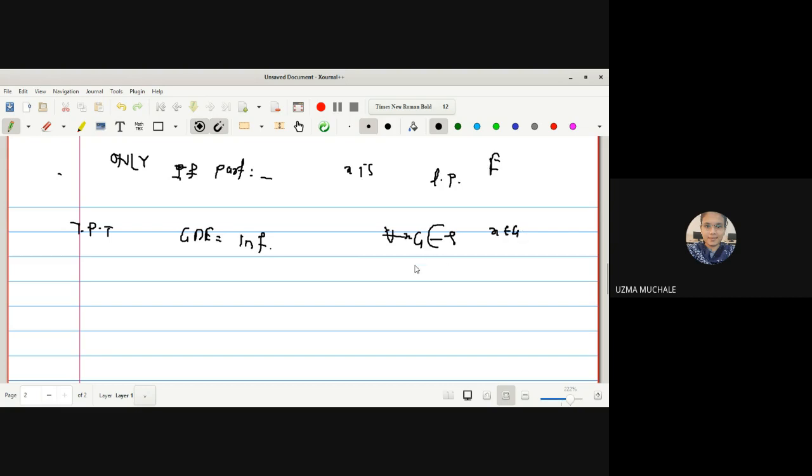Those who haven't muted their mic, please mute the mic. Otherwise, it will be recorded in the lecture. Whose mic is on? Kumbhare Vaishnavi, sorry, Kumbhare Vaibhavi.